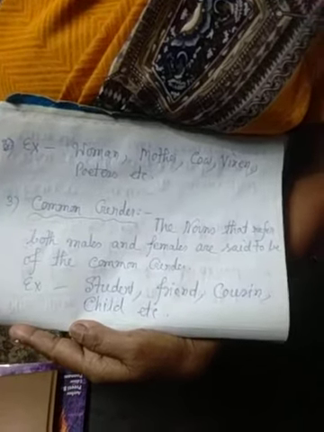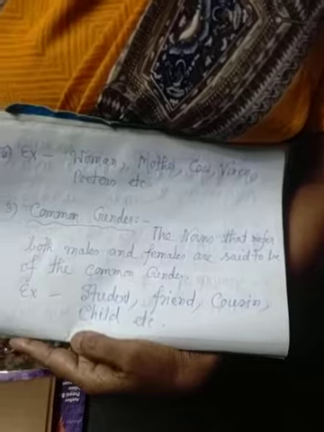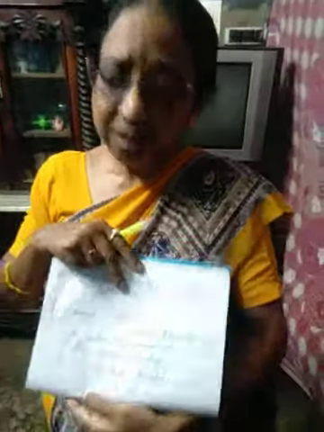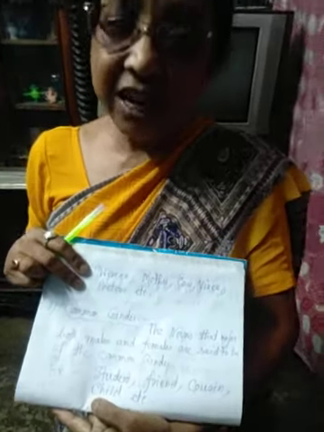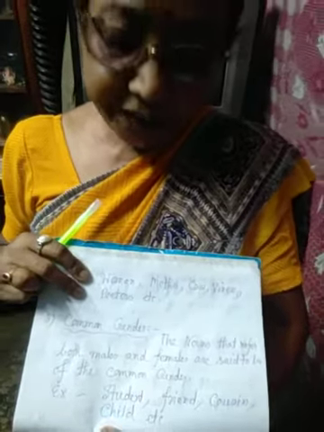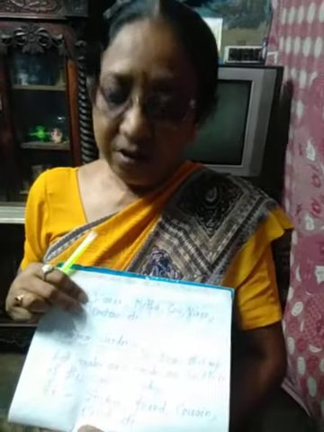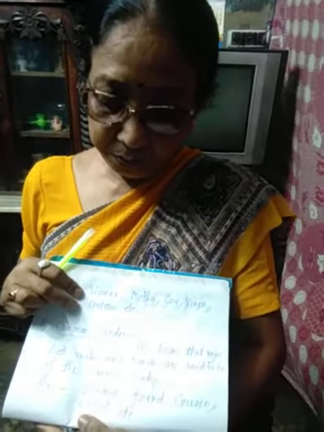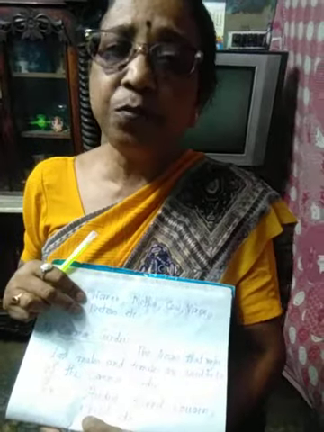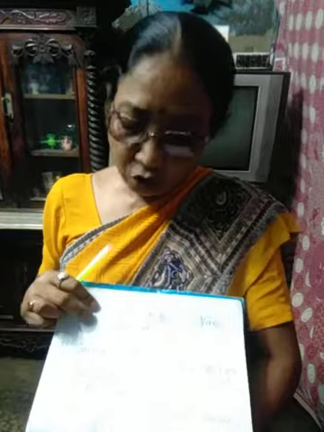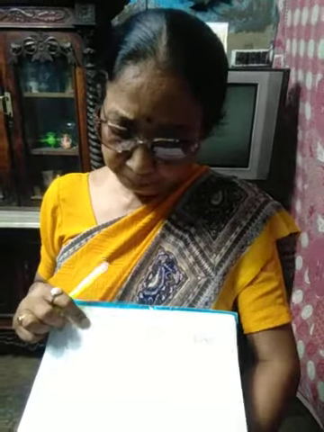Cousin means it may be brother or sister. Child means both, it may be male or female. That is called common gender.